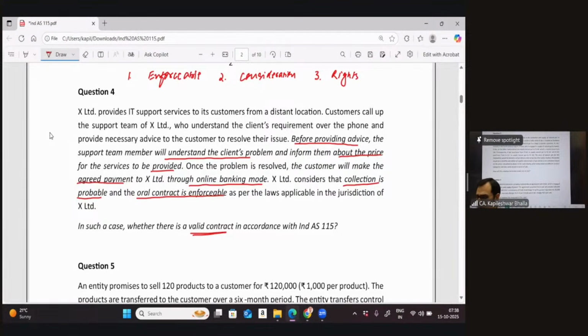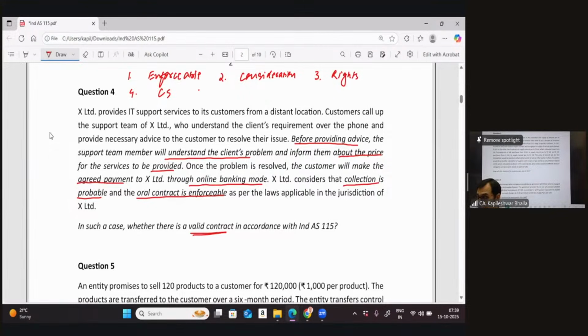In this particular case, the rights of the company are clear: once the work is done, they are entitled to a consideration. The rights of the customer are also very clear, that unless the company first understands the problem and tells him the price, the customer has clarity. We also need to prove that there is commercial substance as well, which indirectly means that the cash flows of the company would undergo a change. And in this particular case, undoubtedly, yes.